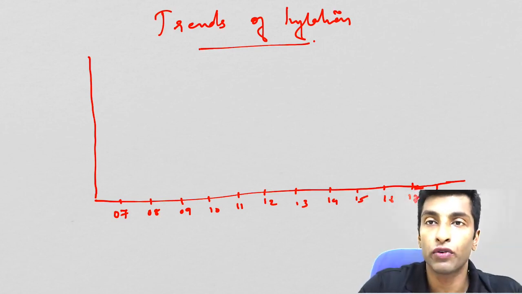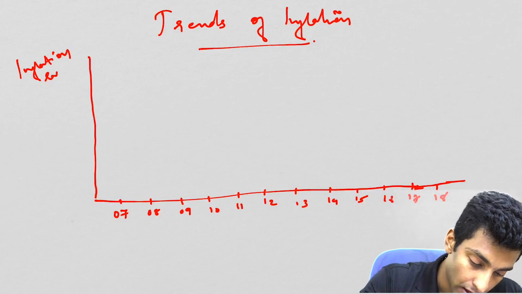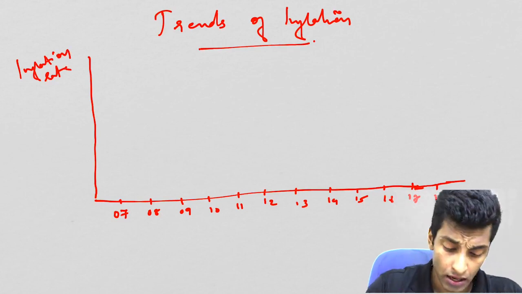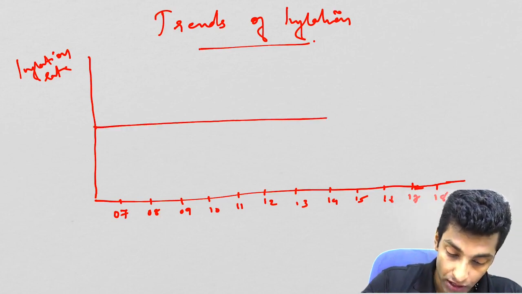On the y-axis, I will go for inflation rate, and I'll take 2 reference values, 5% and 10%. Okay, so let me keep 5% here.